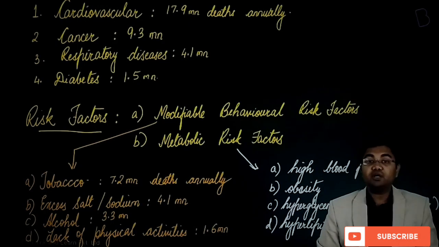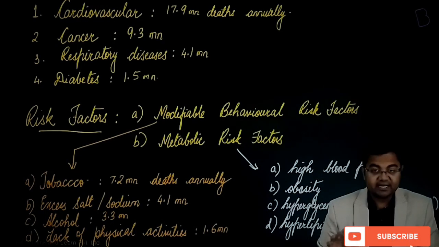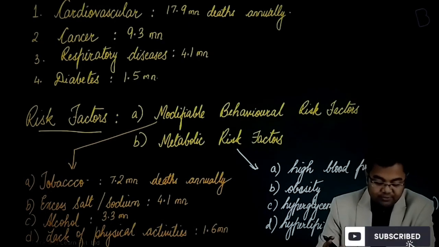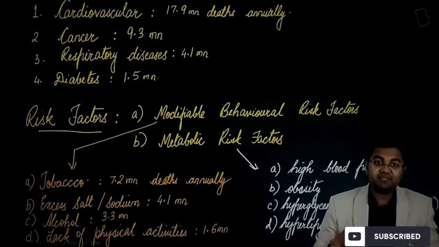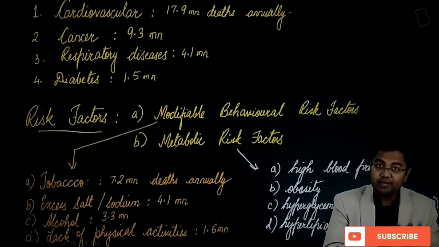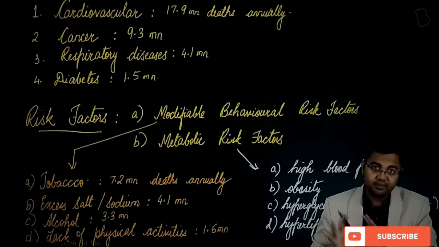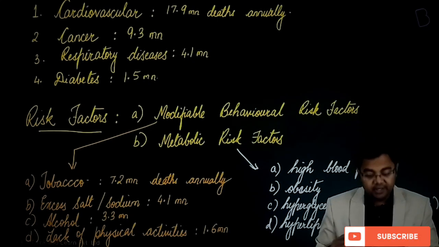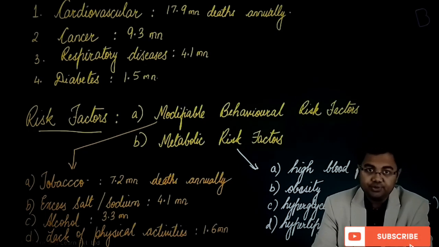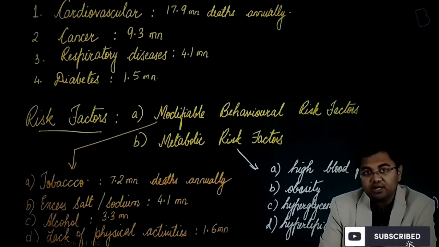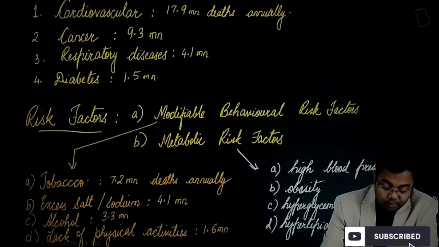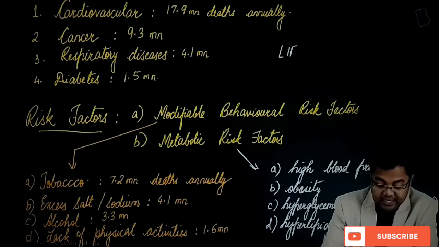So when we talk about the metabolic risk factors, these are the primary four risk factors. So these are all the risk factors that can lead to one kind of non-communicable disease or the other. So that's why we have to make sure that all these are not actually adding to the issues. Because when we talk about the non-communicable diseases, most of these diseases actually are said to be lifestyle diseases.